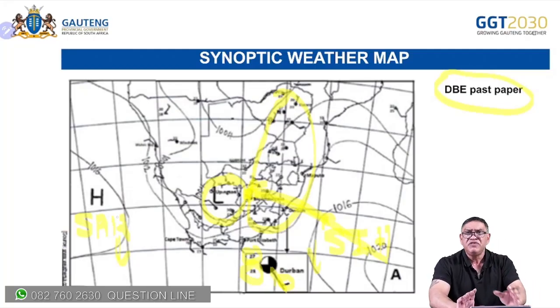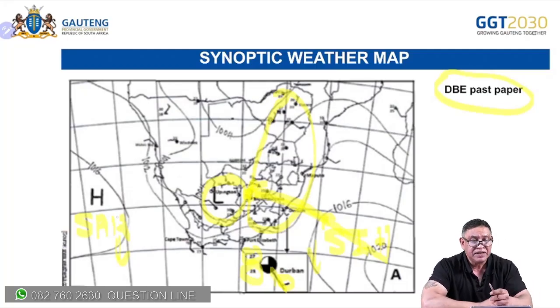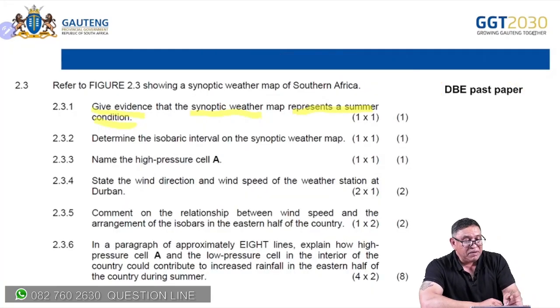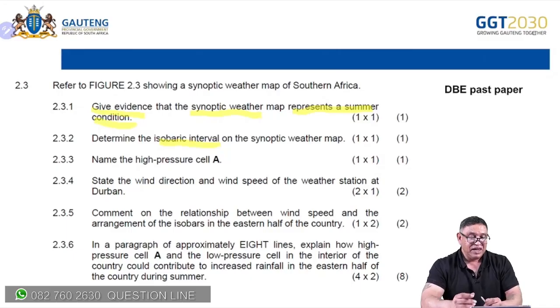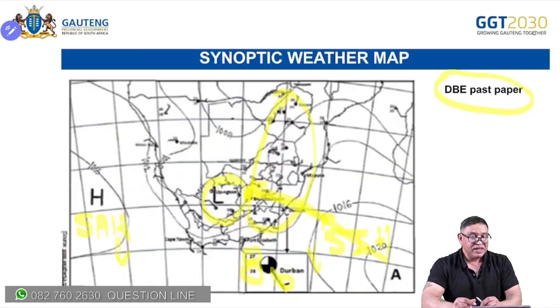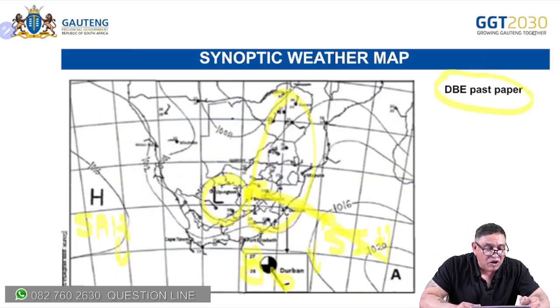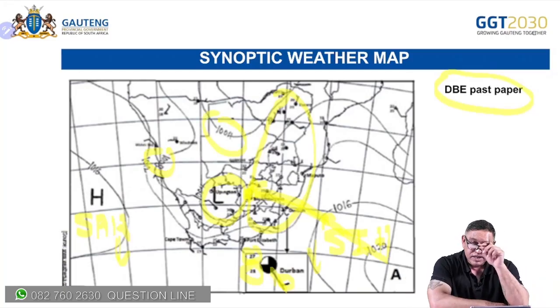The resources give you so much detail. Okay, I'm going to go to the next question. Determine the isobaric interval of this. Okay, the difference in pressure between the isobars. And if I look back here, I can see it's 1008, 1004, and of course, the difference is 4 millibars. Not 4, 4 millibars. You must put the unit in, otherwise it's not right.